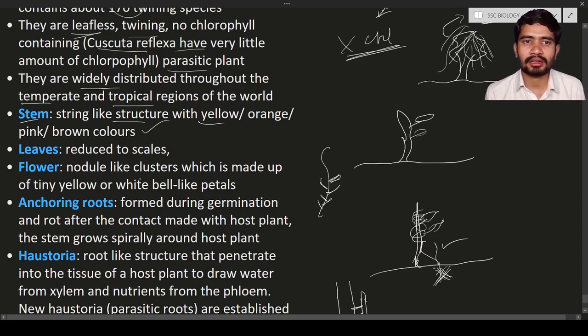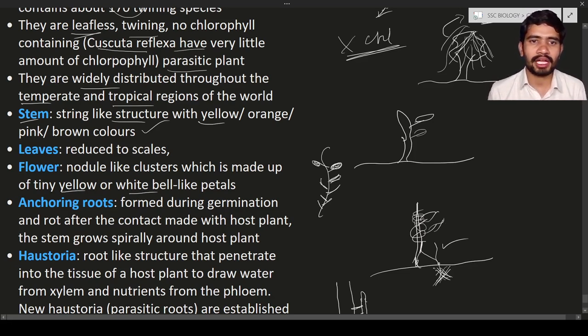The flowers are like clusters made up of thin, yellow, bell-like petals. So the flower will be in this way, with bell-like petals. What is the color? It is a tiny yellow or white colored structure.